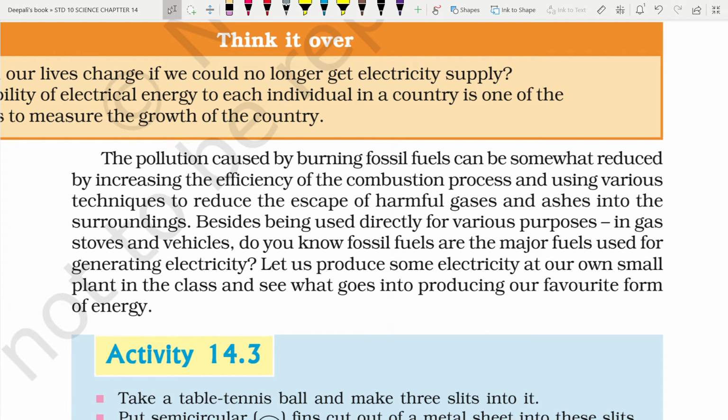Besides being used directly for various purposes in gas and vehicles, do you know fossil fuels are major fuels used for generating electricity? Let us produce some electricity at our own small plant in class and see what goes into producing our favorite form of energy.